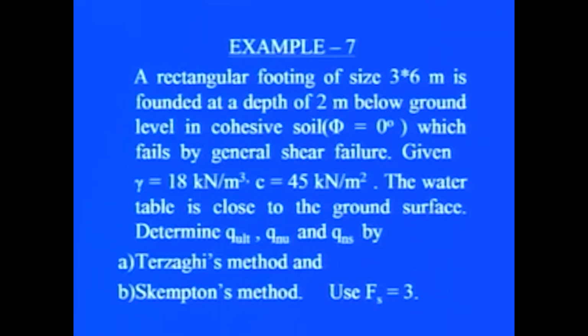Here we consider another example of a rectangular footing of size 3 meter by 6 meter, which is founded at a depth of 2 meter below ground level in cohesive soil. That is, phi equal to 0, which fails by general shear failure, given that gamma is 18 kilonewton per meter cube, C equal to 45 kilonewton per meter square. The water table is close to the ground surface. We will have to determine ultimate bearing capacity, net ultimate bearing capacity and net safe bearing capacity by Terzaghi's method and by Skempton method. Here we use factor of safety equal to 3.